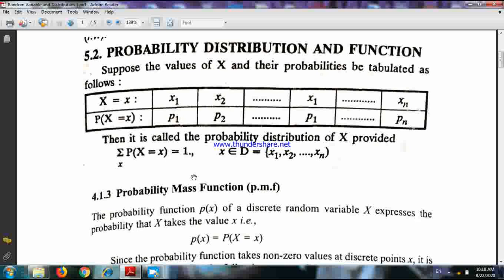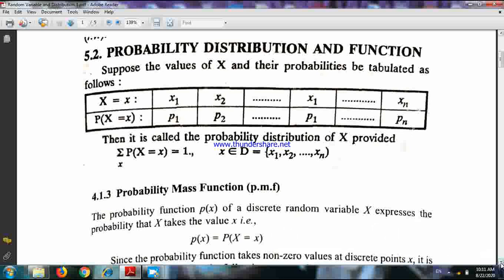Now see, the probability that a random variable takes a particular value is called the probability function. So simply, if I write probability X equals small x, this is a probability function. Now, if X is a discrete random variable, then the probability function is called the probability mass function, and if X is a continuous random variable, then the probability function is called the probability density function. I will come back to this concept again.